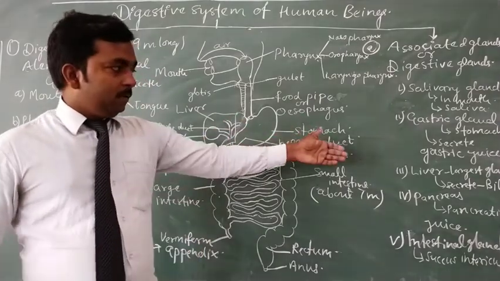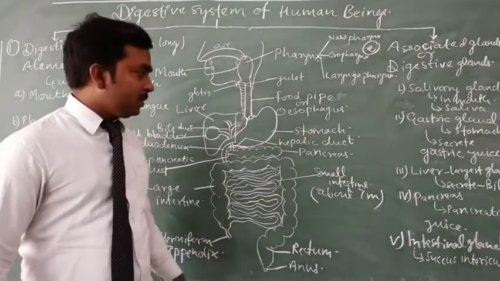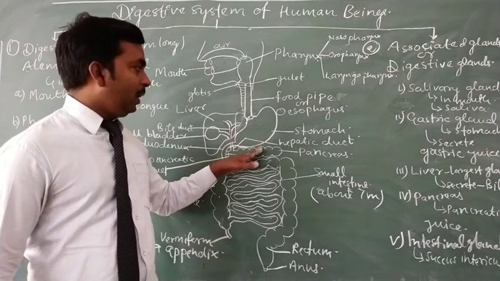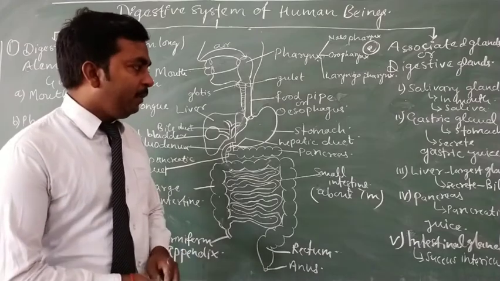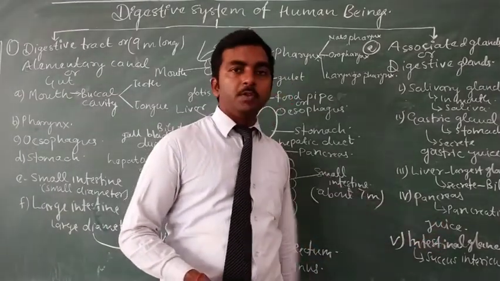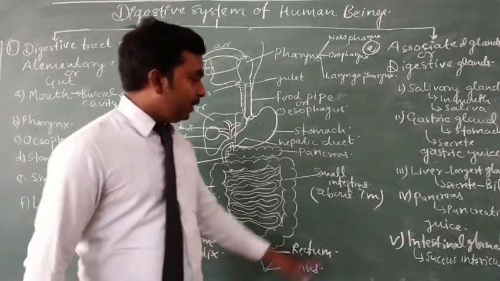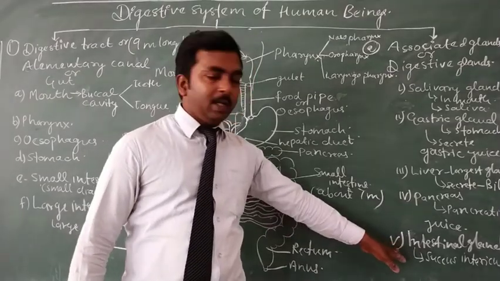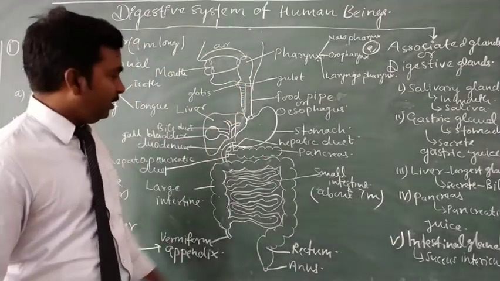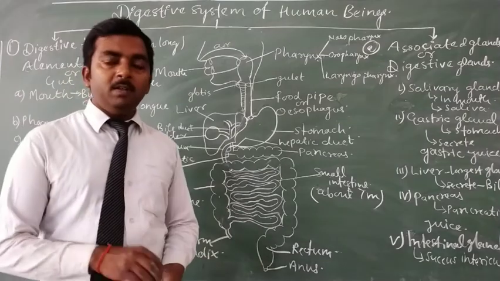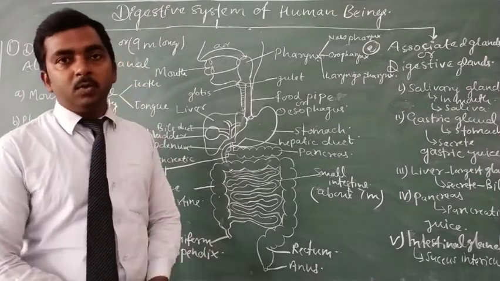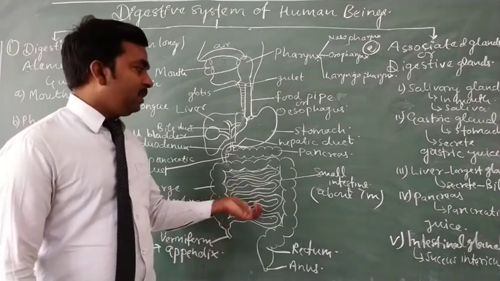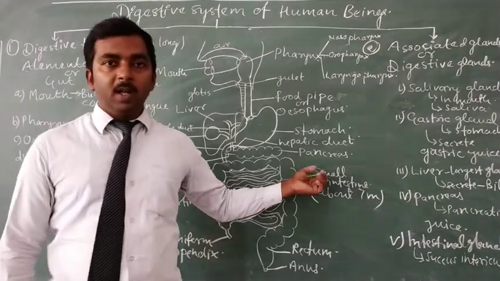Then the next gland, that is the pancreas, which is present below and parallel to the stomach, and it secretes the pancreatic juice for the digestion process. Then the last digestive gland, which is known as the intestinal gland, is present in the inner lining of the small intestine for the complete digestion of food. So here the complete digestion of food takes place in the small intestine.